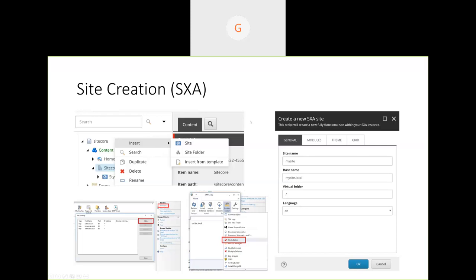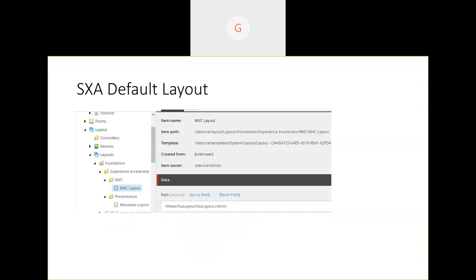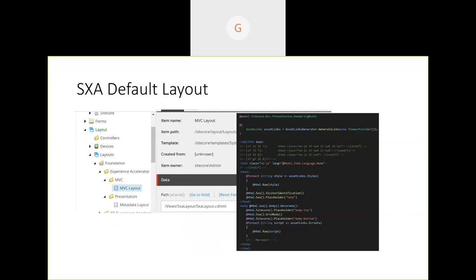And next, as soon as we build a site, we will go and create some basic layout, right? In the SXA world, it's already provided with a basic MVC layout, which has all the scaffolding, all the basic elements of HTML structure, already available. If you notice here in the layout, there are asset links, which use the theme, and at the bottom there is asset link scripts. So whatever we talk about in those themes, the scripts and styles will get added here.